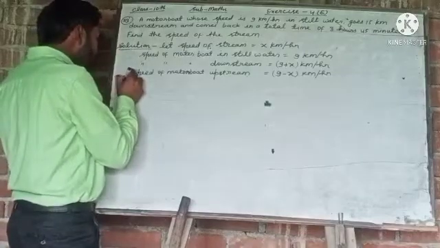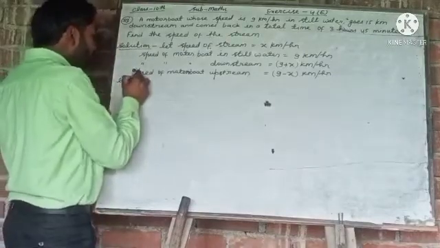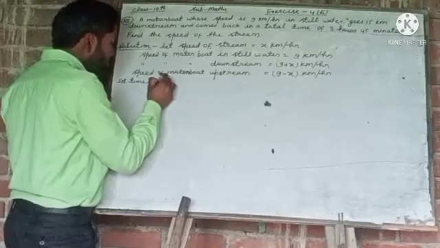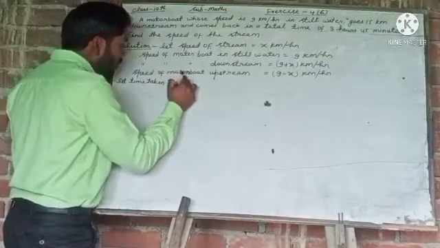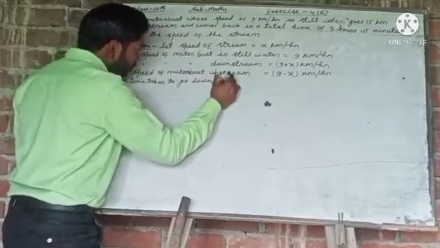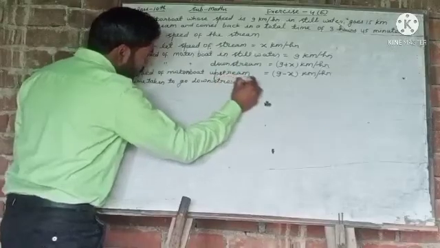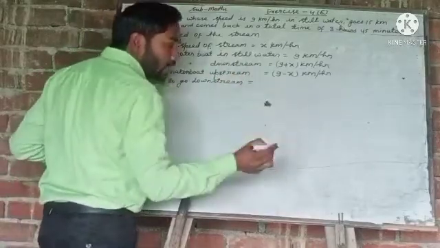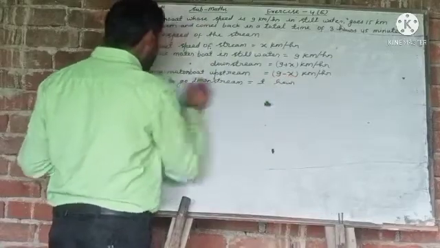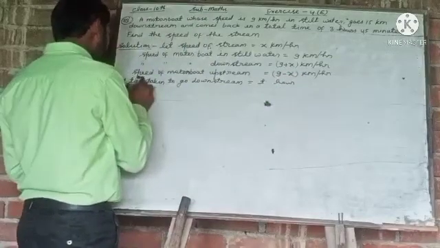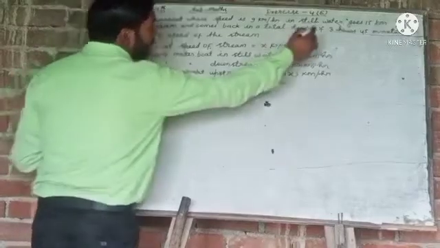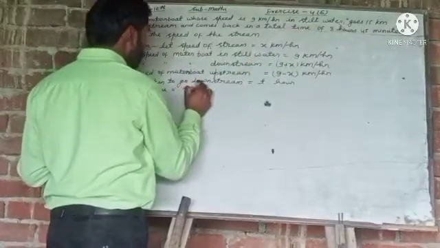Let the time taken to go downstream be t hours, and the total time is given as 3 hours 45 minutes.